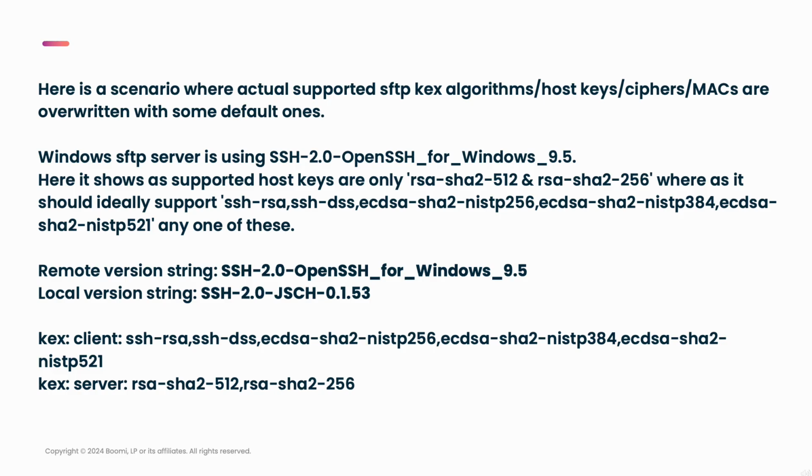Here you can see it is ideally supporting RSA SHA-512 and RSA SHA-256, whereas it should ideally support all these listed ones. Because of the Windows patch and the restart, it is defaulted to RSA SHA-512 and RSA SHA-256. You can see the same with KEX client and KEX server as well. There is a mismatch in there. It's not supporting the full set when this patch happens.